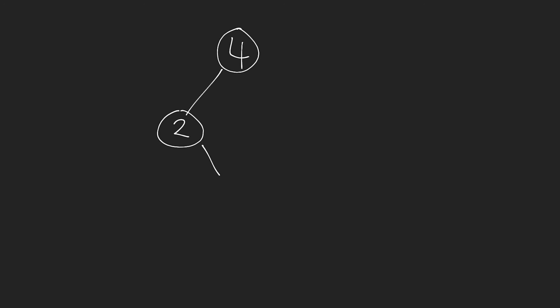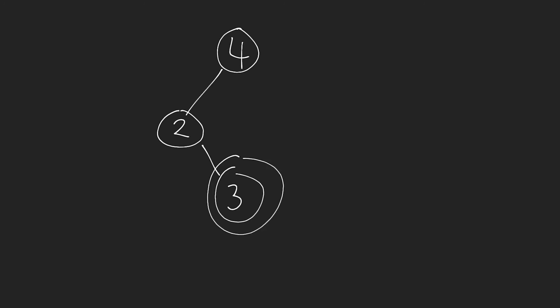So let's draw out a simple binary search tree, and then we'll talk about some different operations and why we would actually want to use something like this. Let's say we have our root node of 4. This means anything in the left subtree of this node has to be less than 4. So maybe we have a node like 2, and then we have a node like 3. Notice what I've done here is I've placed the node 3 as the right child of the node 2. The reason for that is that node 3 is less than 4, so it's okay to be in the left subtree of this node here.